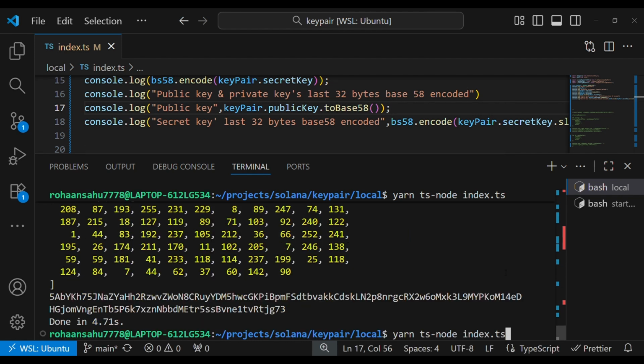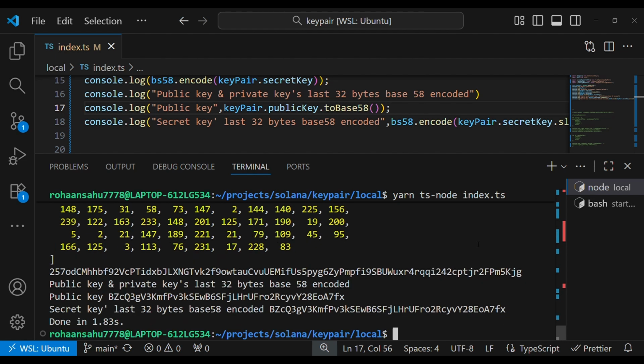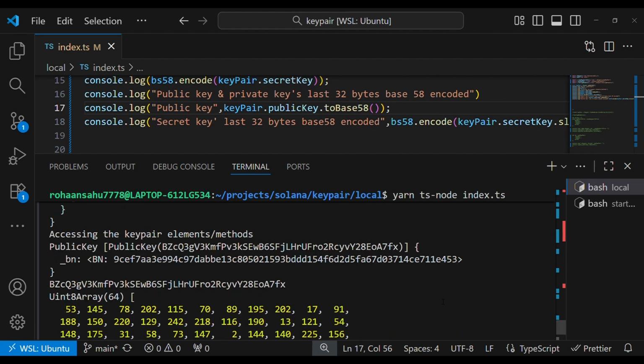We'll do a console log again. Yeah, so you see here, this part is the public key, and this is the private key. That's all. Thank you.